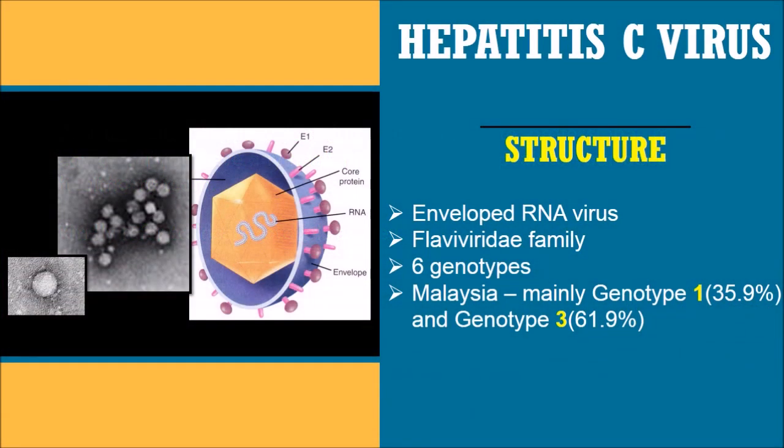Hepatitis C is an infection of the liver caused by an RNA virus. The virus belongs to the Flaviviridae family, and they have envelopes which surround them. There are 6 genotypes of the virus. In Malaysia, the most common genotype is genotype 3, which causes 61.9% of hepatitis C infection, followed by genotype 1, which causes 35.9% of all cases.